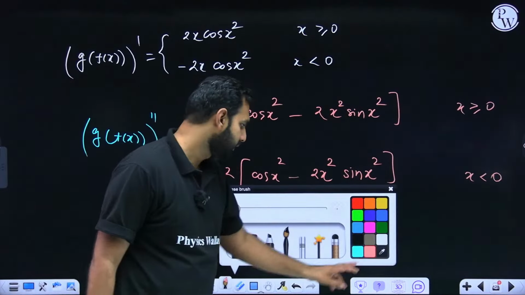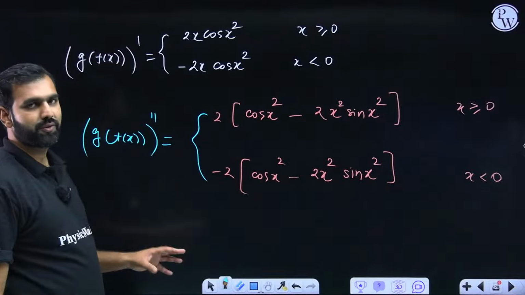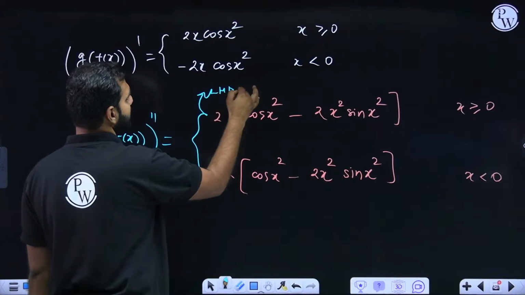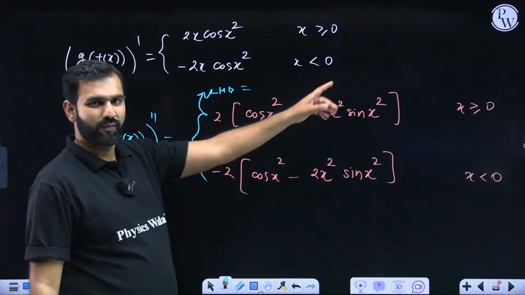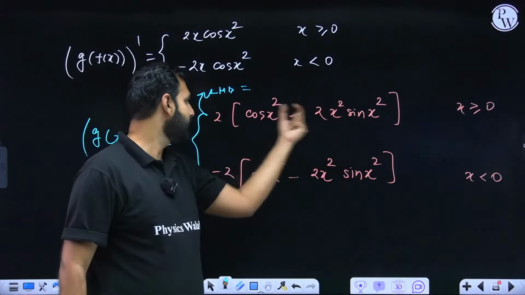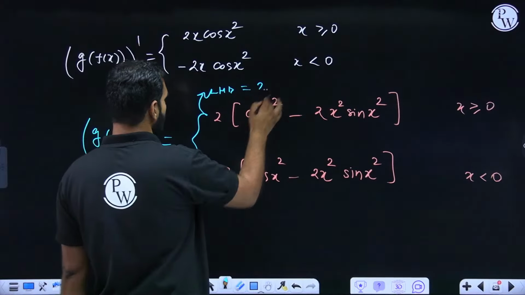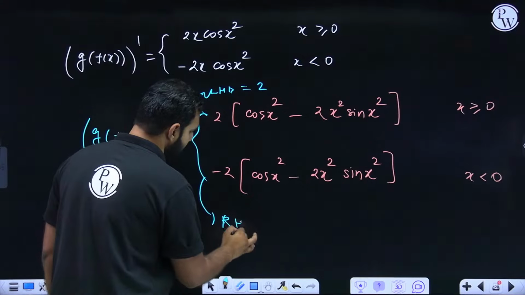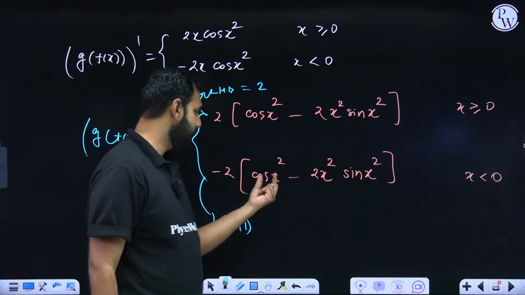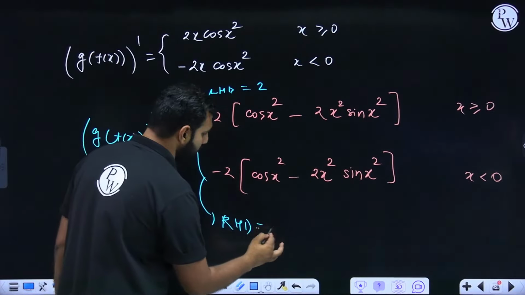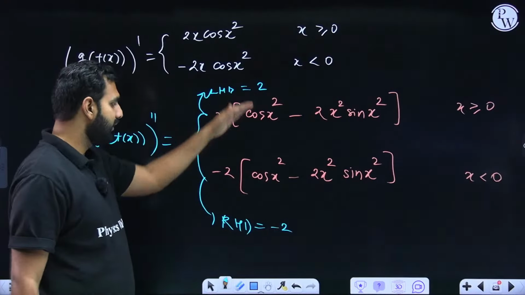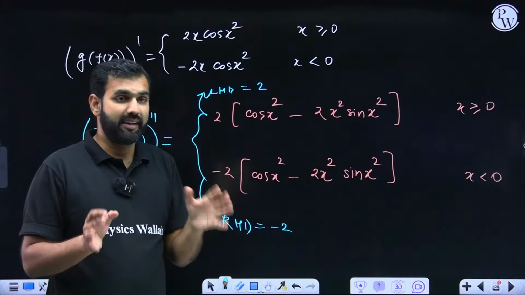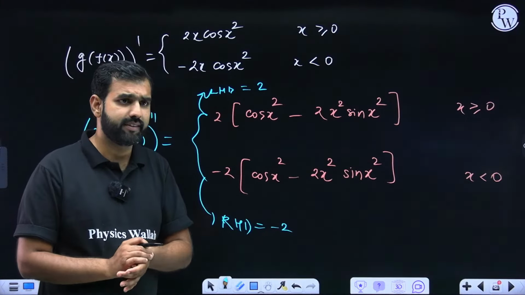Everybody understood this? Now from here, if I talk about its differentiability at 0, what will be the left-hand derivative? X when replaced by 0, this whole is 0. Cos 0 is 1. So it is 2. What about the right-hand derivative, students? This is 0, this is 1, so minus 2 into 1, that is minus 2. And I can see the left-hand derivative and right-hand derivative of the second derivative are not the same. I hope you got this, all the participants.